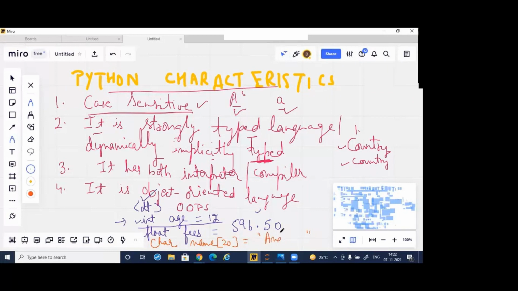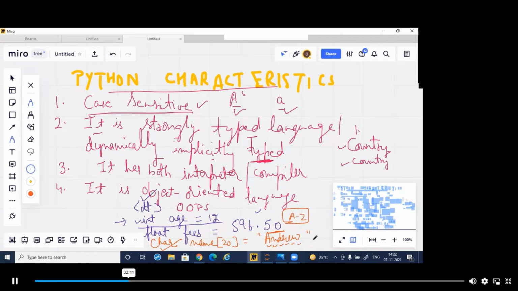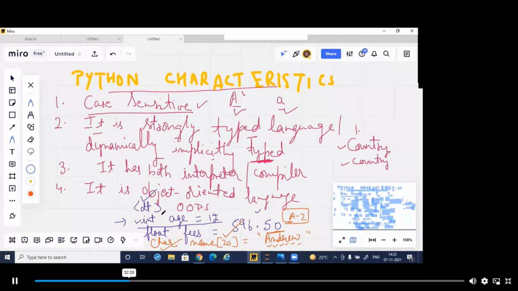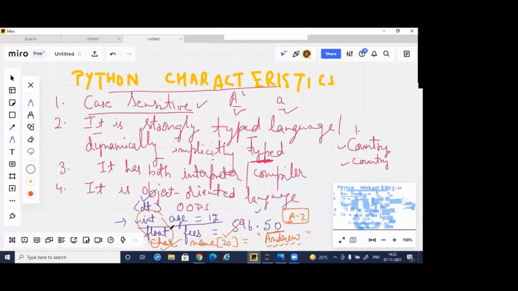If I'm writing Andrew, the characters are between A to Z. Whenever I'm writing it into memory, 1, 2, 3, 4, 5, 6, it takes 6 characters. And this can go up to 20 characters, not more than 20.